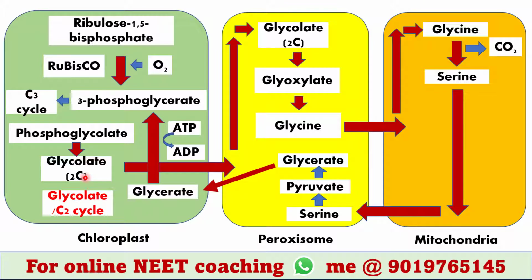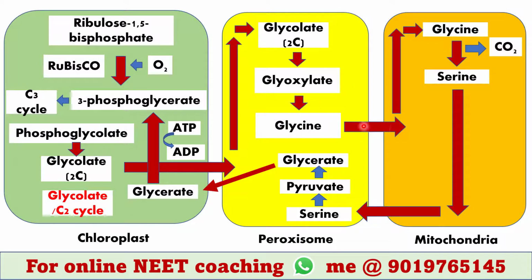Because of this glycolate, photorespiration is also called glycolate cycle. And glycolate is a 2-carbon compound. Hence, photorespiration is also called C2 cycle. Glycolate is transported from chloroplast to peroxisome. In peroxisome, glycolate gets converted to glyoxylate, which is converted to glycine.